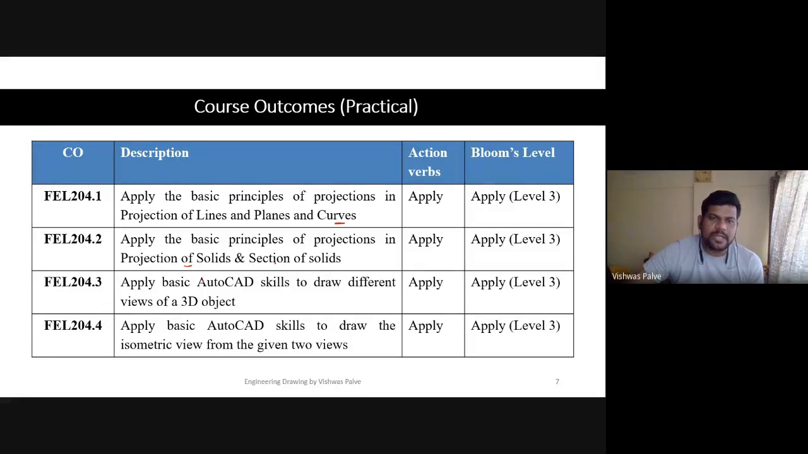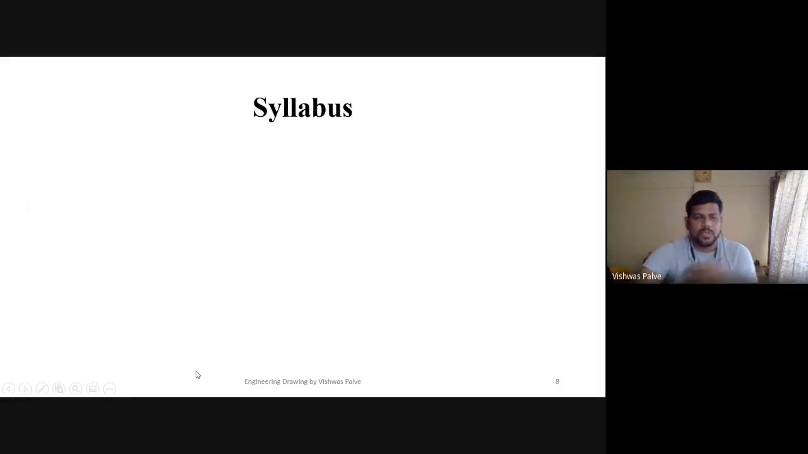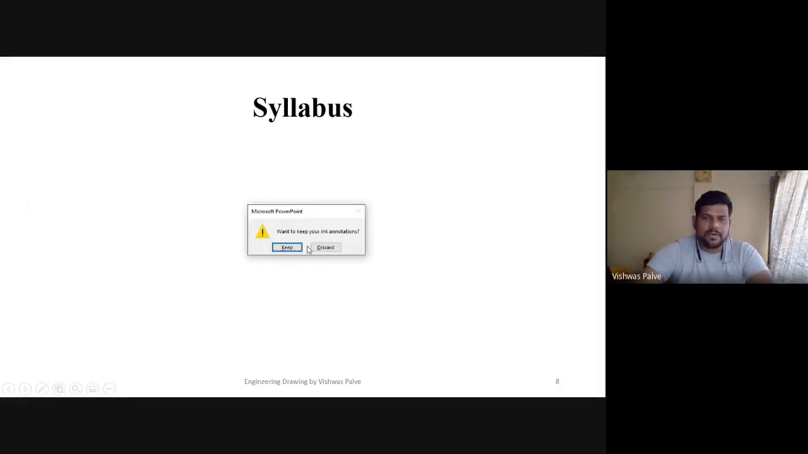So here in the practical session, two parts are given for the theory, and CO3 and CO4 are dealing with the AutoCAD skills. To improve the skill, apply the basic AutoCAD skills to draw different views of a 3D object, and apply basic skills of AutoCAD to draw an isometric view of a given object. So both parts we are going to cover, that is the isometric as well as the orthographic drawing. So let us move to the syllabus.